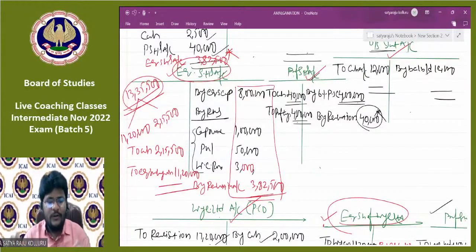No confusion, only a 5-step approach. Dismantling of balance sheet: assets and liabilities which are taken over by the purchasing company are closed and transferred to realization at book value; asset or liability which is not taken over by the purchasing company is separately opened. Preference share capital is transferred to preference shareholders, equity share capital and reserves and surplus are transferred to equity shareholders account. Dismantling over. PC due entry: purchasing company to realization at the rate of PC.